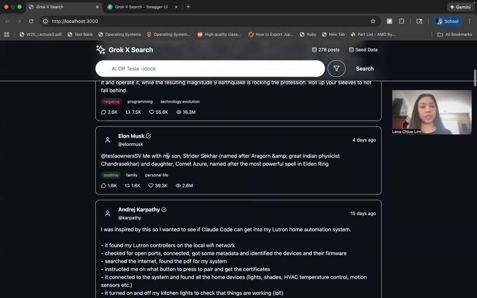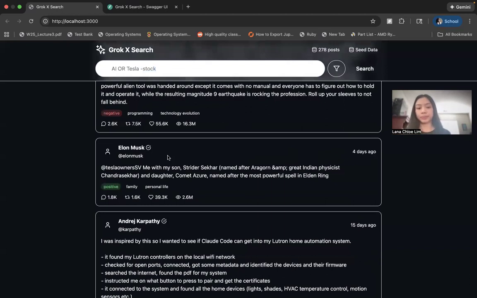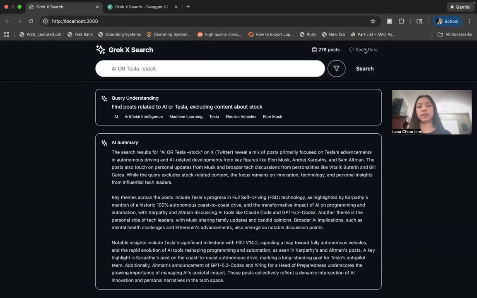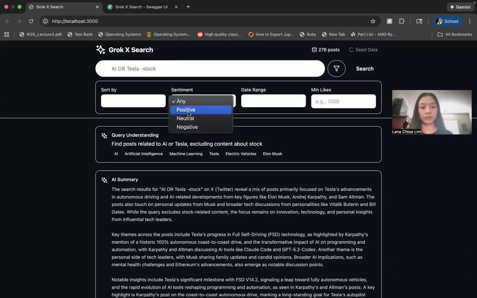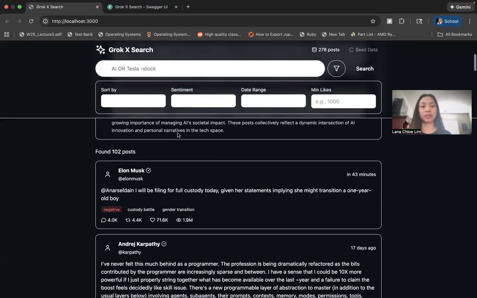Okay, and then I believe it returns a subset of the previous results. But yeah, we could click on seed data. This might take a while, but it'll populate the database with 50 new posts using dsearch's API calls. We could wait on that for a little bit. But as we're waiting on that, we could further filter by sentiment. So if we only want to see negative posts.